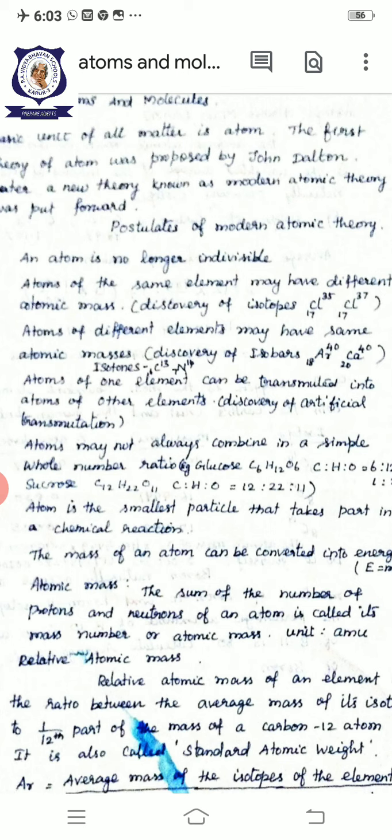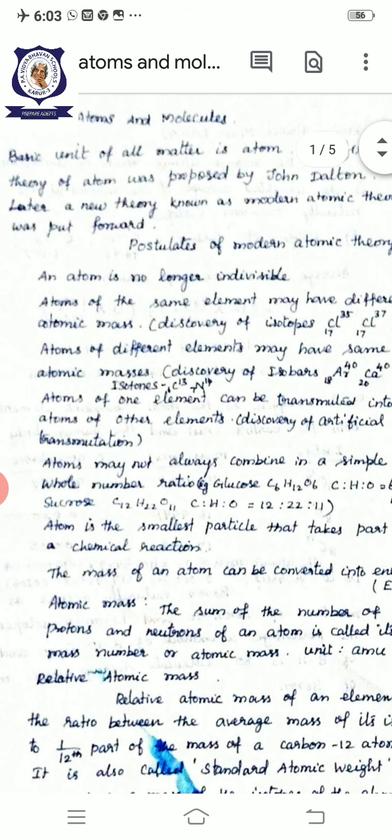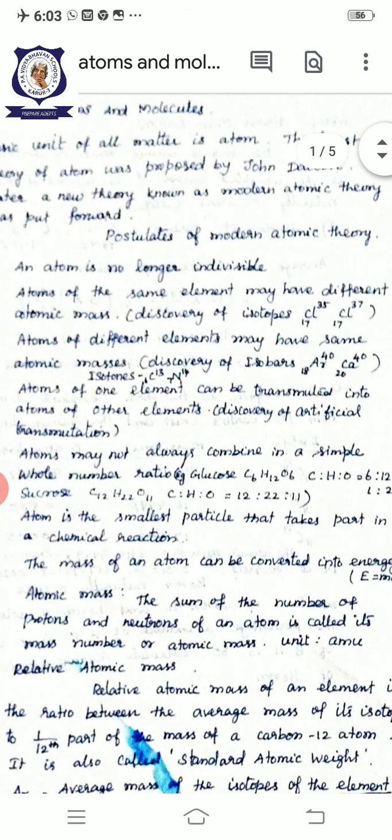Then the next point: atoms of one element can be transmuted into atoms of another element. An atom of one element can be changed, converted into an atom of another element. That is called artificial transmutation.